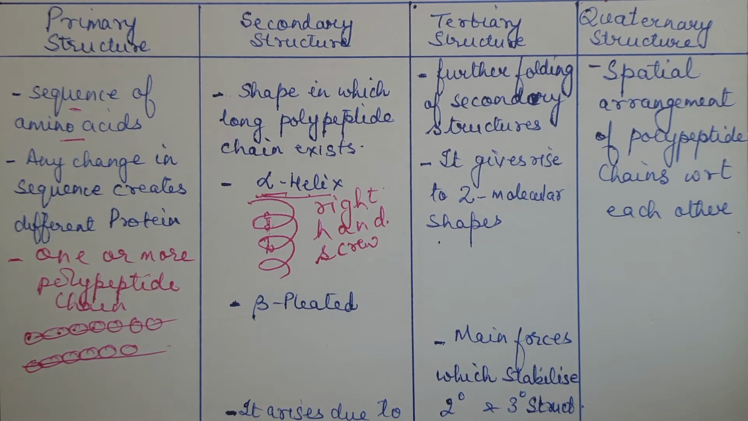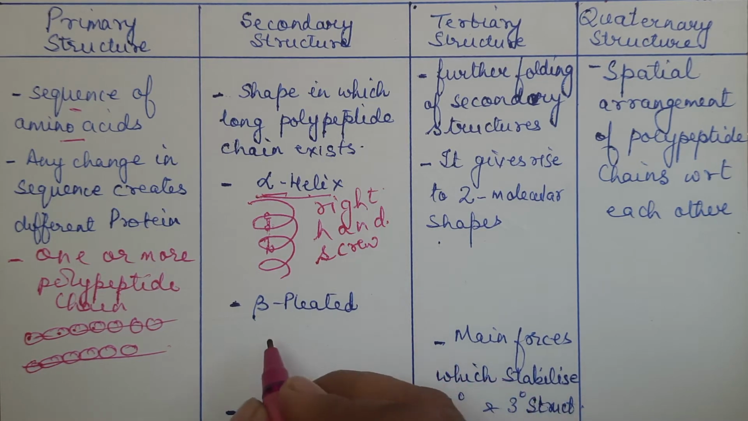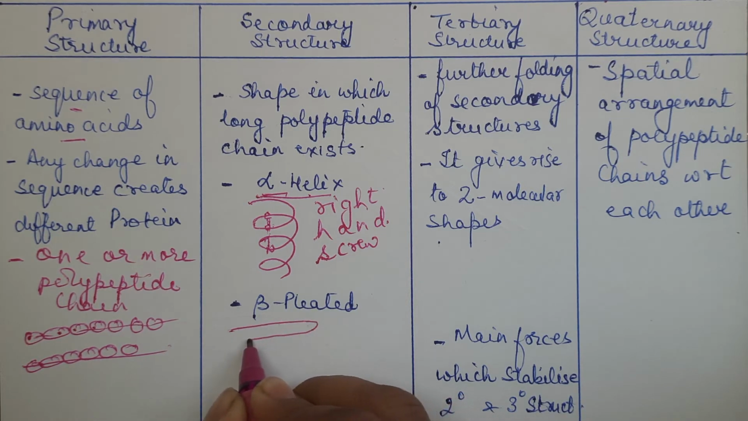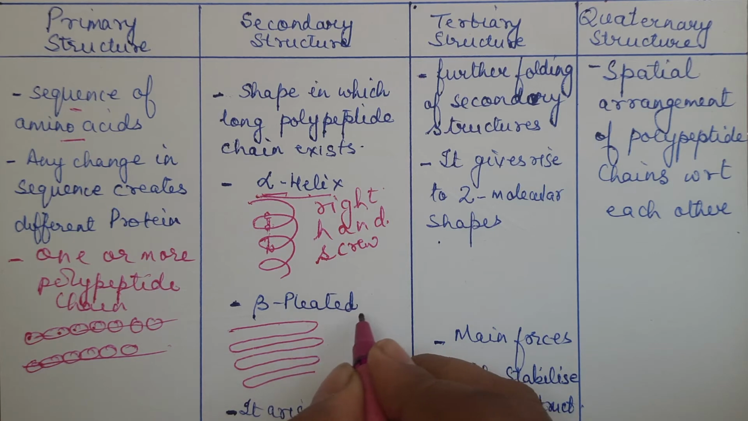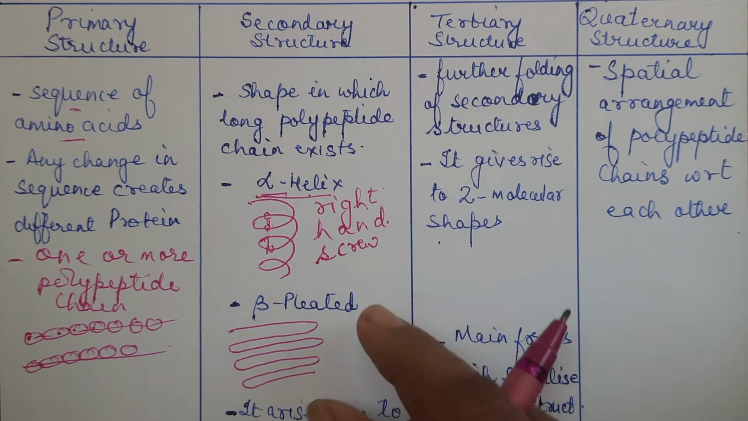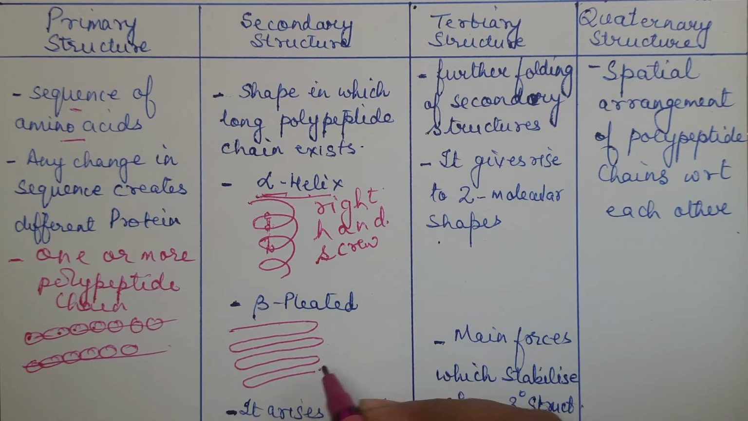The second possibility is beta pleated. Now what is beta pleated structure? In the beta pleated structure, these polypeptide chains are stretched out to the maximum extension. If a layman is trying to understand, it's something like this. It forms a sort of a pleat. The polypeptide chains are stretched out to the maximum extension, and they are lying side by side. And what is the force which is holding them?